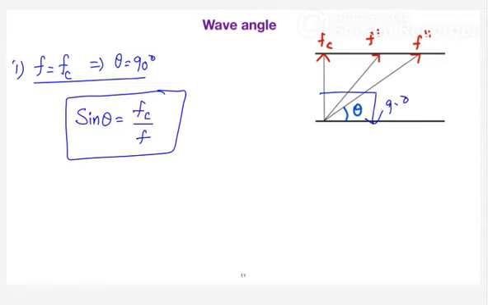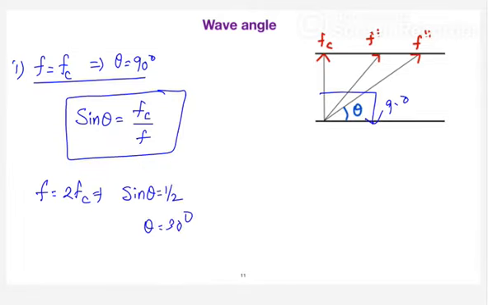Suppose the frequency is 2fc, 2 times the cutoff frequency, what is the wave angle you are going to get? Tell me. When the frequency is 2 times fc, you are going to get sine theta is equal to 1 by 2, so theta is equal to 30 degrees.